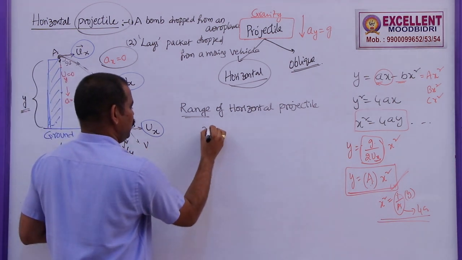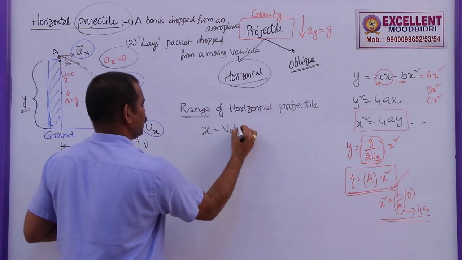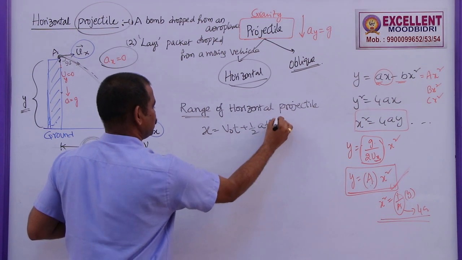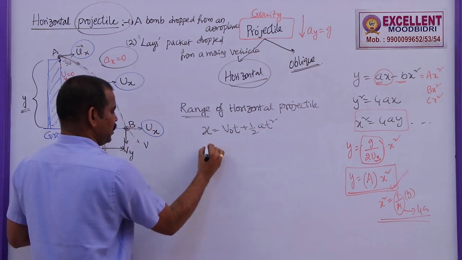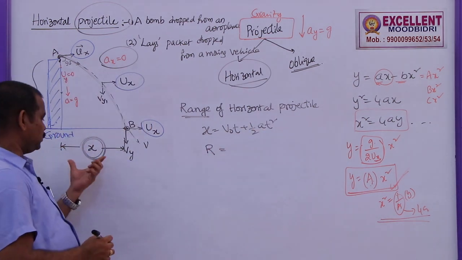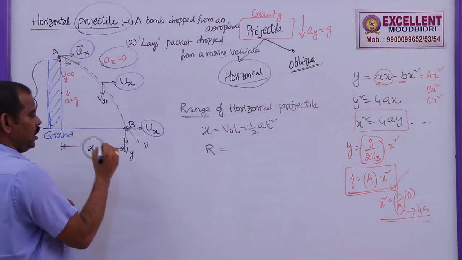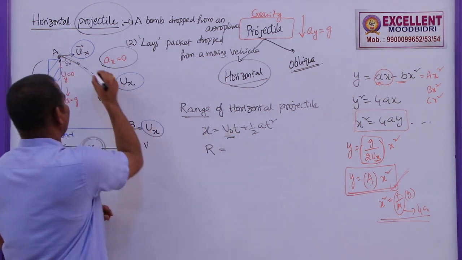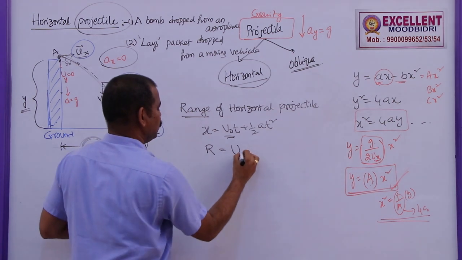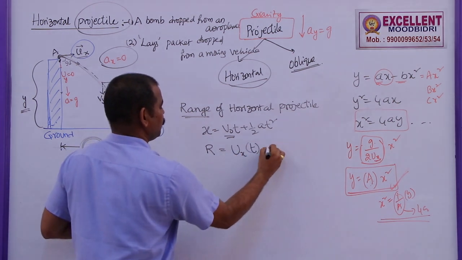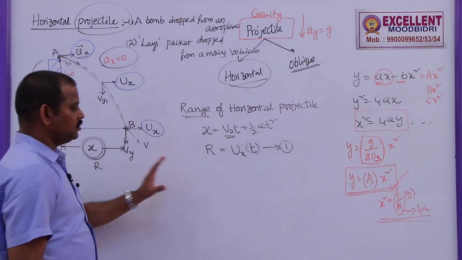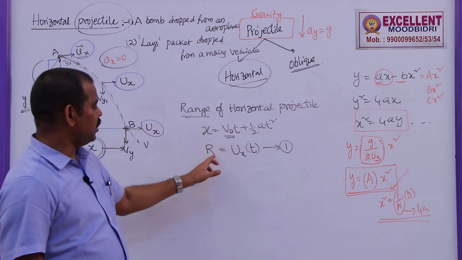So we have x is equal to v naught t plus half a t square. So x is the range here, the range of the horizontal projectile. This x can also be written as R. What is the horizontal velocity? That is ux into t. So this is equation 1. In general, we already discussed this as t is equal to R by ux.